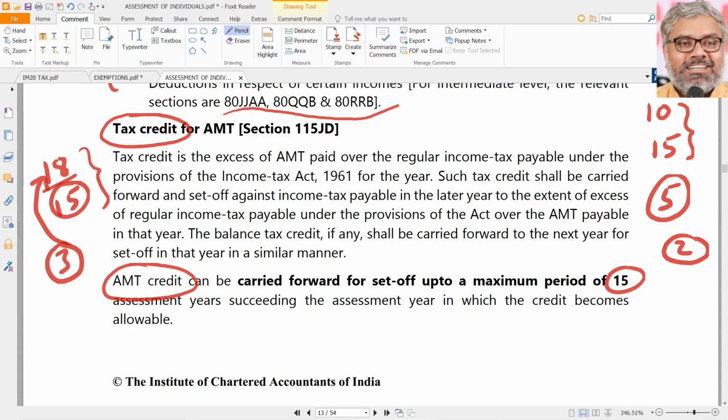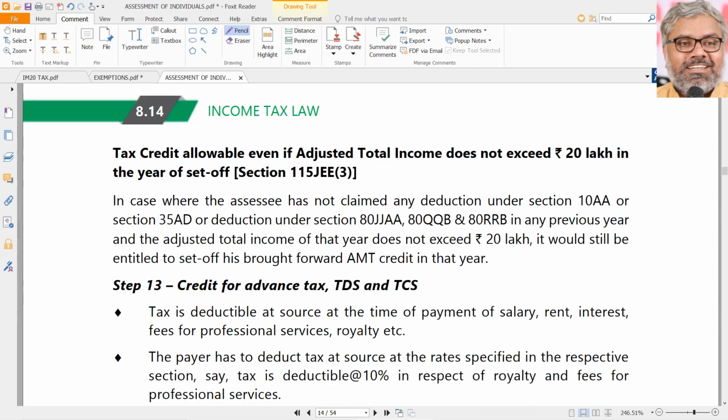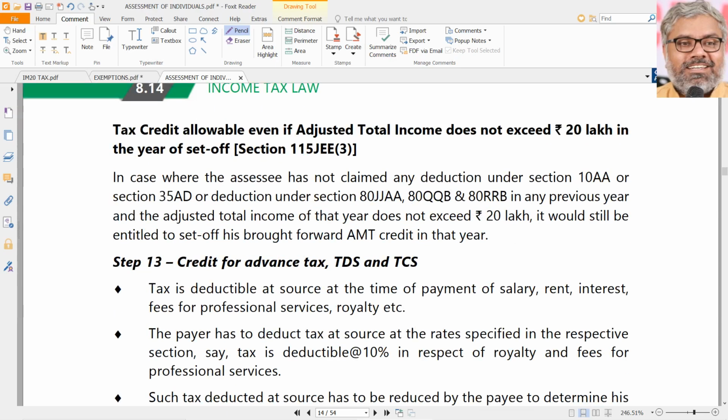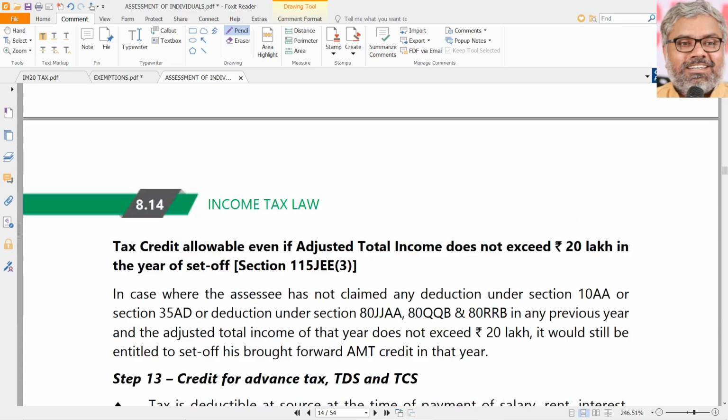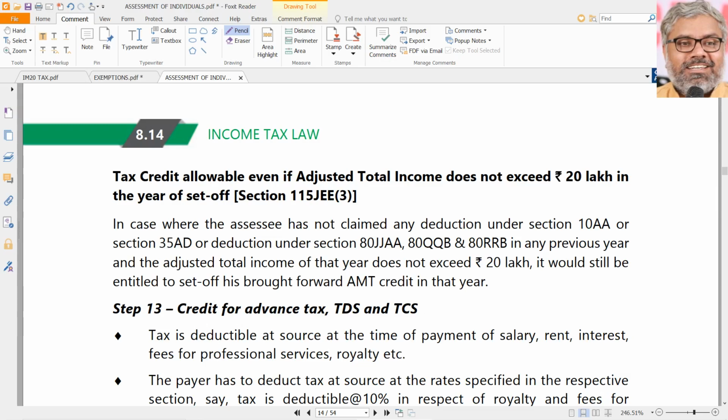This is a cumulative account. It keeps on going for up to 15 years, succeeding the assessment year in which the credit becomes allowable. Okay, that's all. That is about alternative minimum tax that we also need to know.